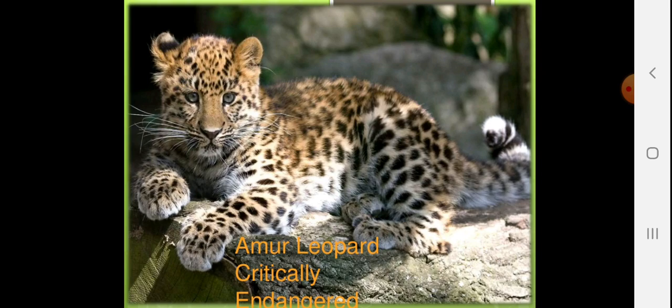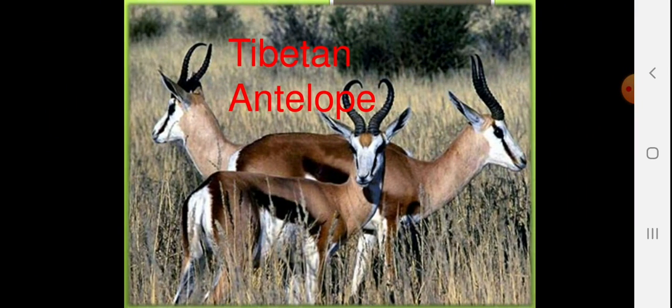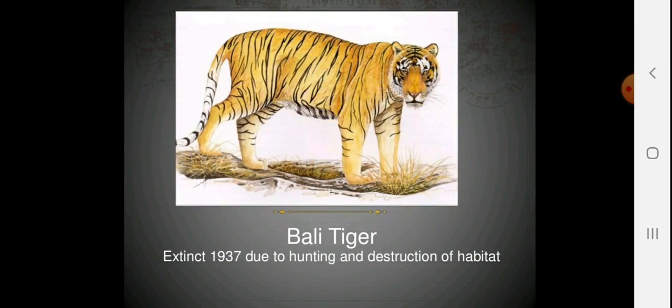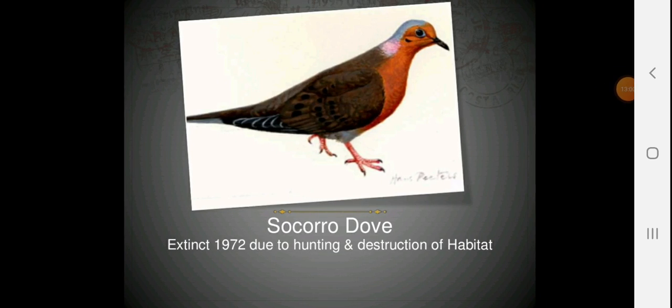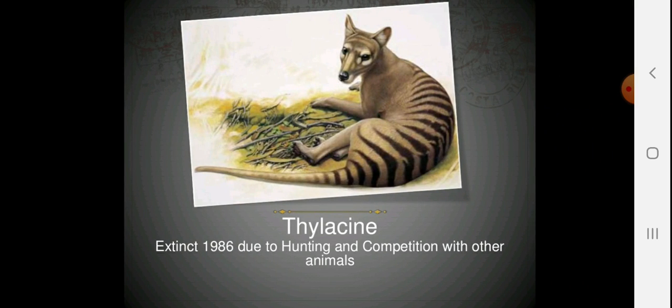Amur leopard, Tibetan antelope. Bali tiger, that has already gone extinct, no longer available after 1937 due to hunting and destruction of habitat. Thylacine, extinct in 1986, before I was even born, due to hunting and competition with other animals.